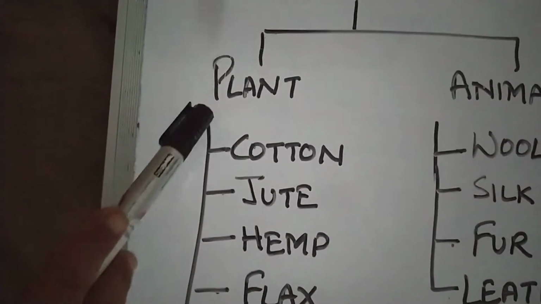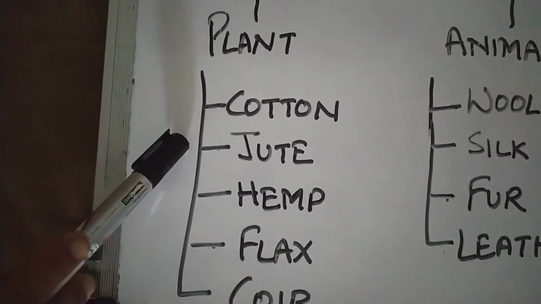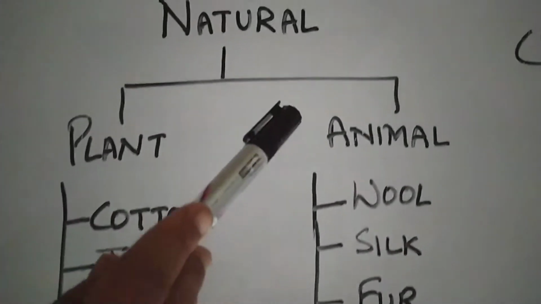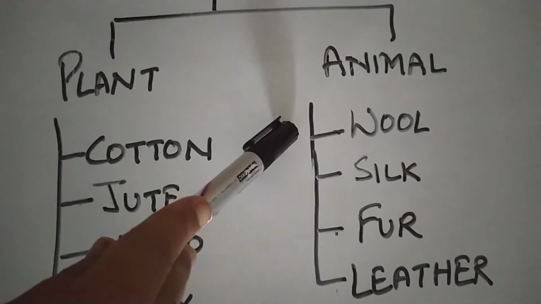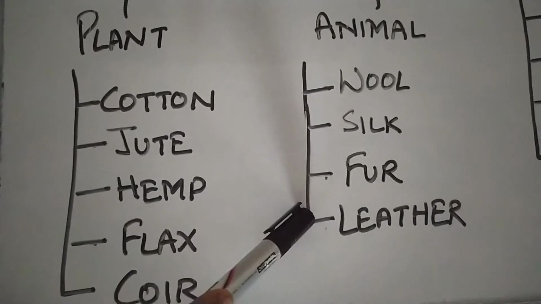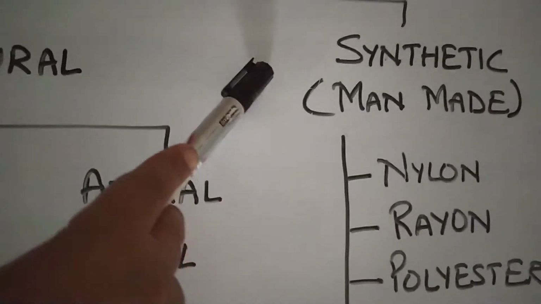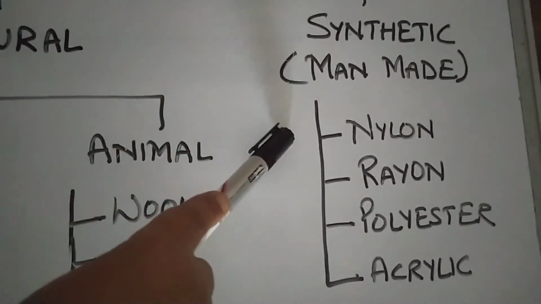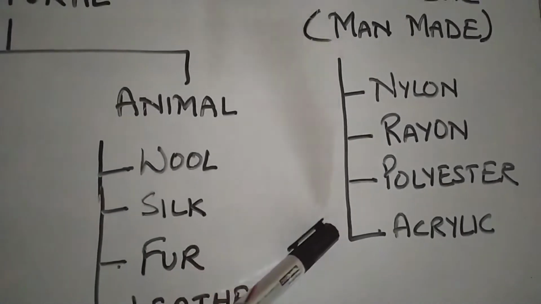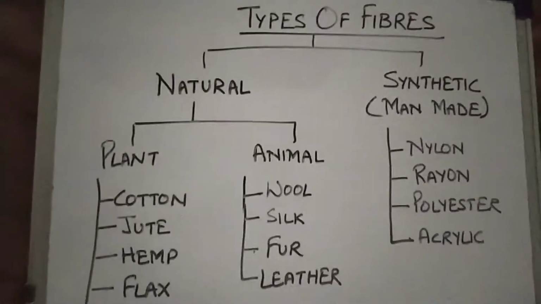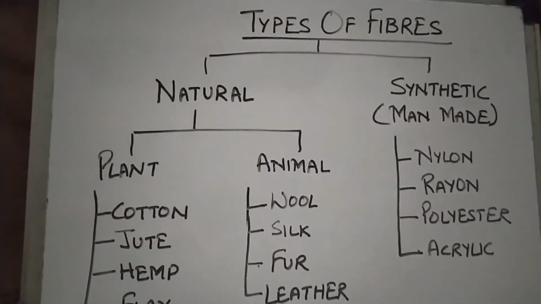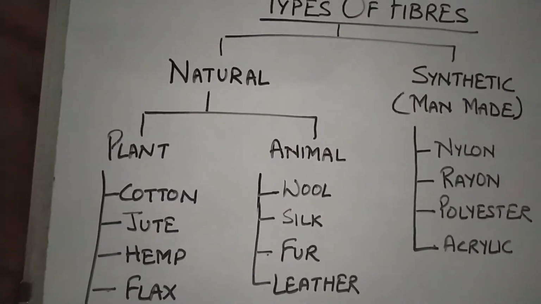Under plant fiber, we have cotton, jute, hemp, flax and coir. Under animal fibers, we have wool, silk, fur and leather. Under synthetic fiber, the examples are nylon, rayon, polyester, acrylic. Now children, I'll show you certain items here and you have to classify them as natural or synthetic fiber. So let's start.